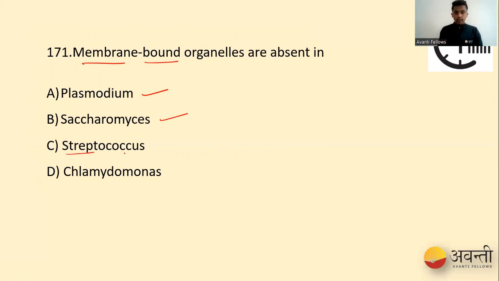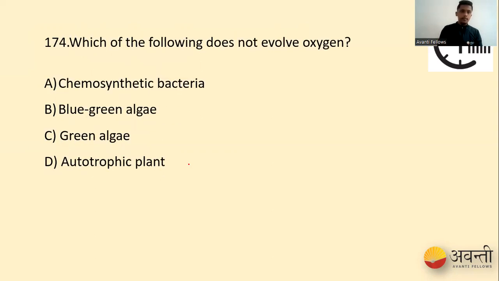Whereas Streptococcus, Coccus, Bacillus, Spirillum, Vibrio, all of them are monerans, bacteria which are classified based on shapes. One such clue that we can pick up. Monerans do not have membrane bound organelles because they are prokaryotes. So that is why option C is right. Chlamydomonas is the odd one out. We know that Coccus is bacteria and they do not have membrane bound organelles, so we go for Coccus. Chlamydomonas is also a eukaryote, so even Chlamydomonas has membrane bound organelles.